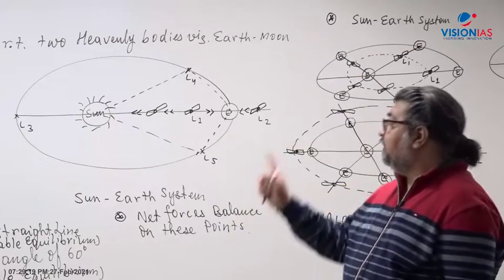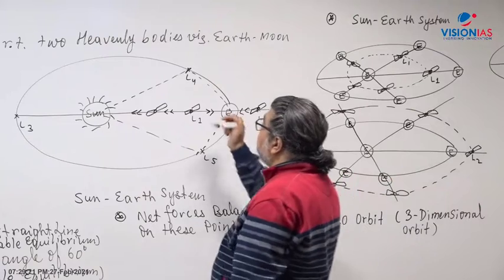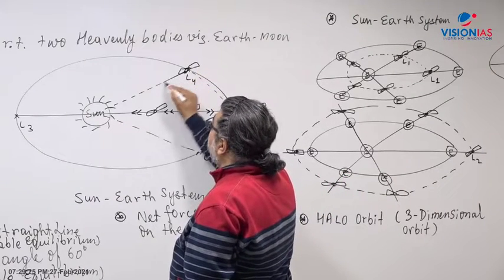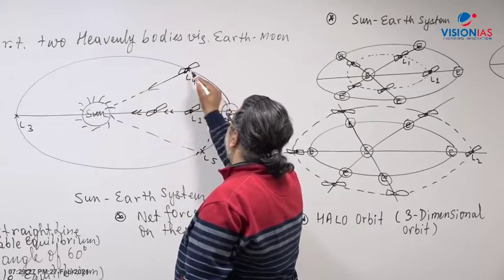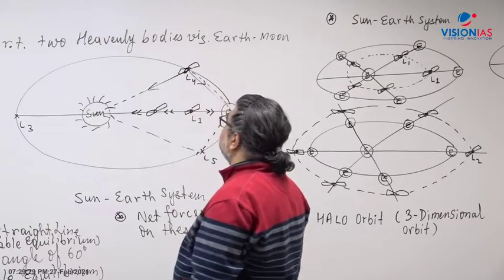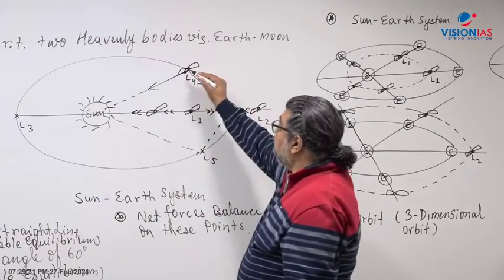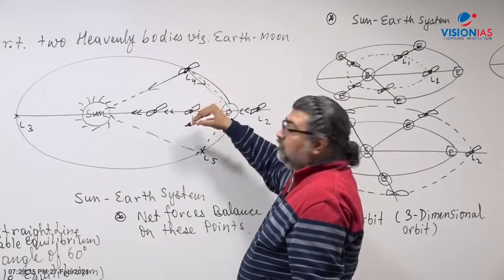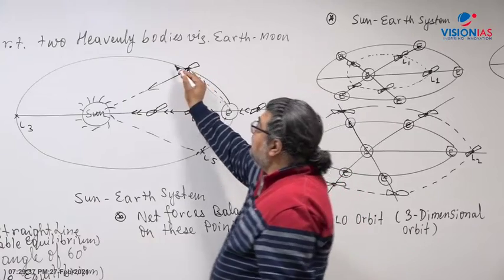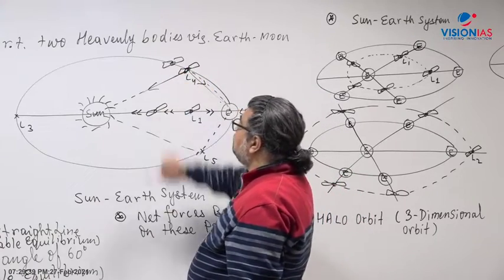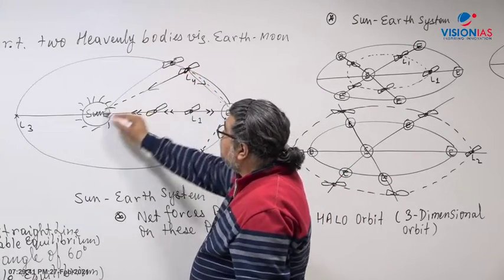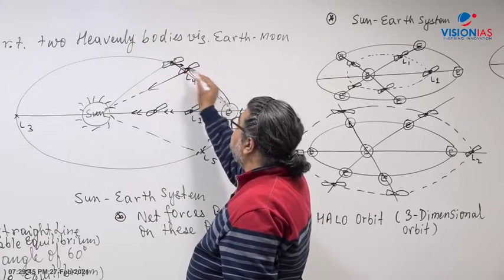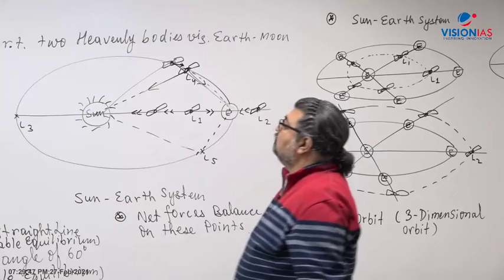Right? So here, the center of gravity plays a role. But if you take a satellite at L4, you have a force because of the Sun and a force because of the Earth. So you have a resultant force which makes it remain a part of it. If it gets displaced, let's say it goes here, again the resultant force by the Sun and the Earth will displace it back to L4.